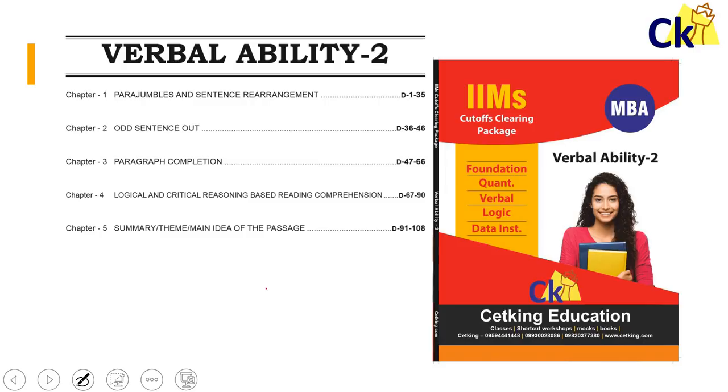Verbal 2. Now this is a 10 mark paper. We have para jumble, sentence arrangement, odd sentence out, para completion, critical reasoning, and main idea of the passage. This is the syllabus which has been coming in the CAT exam for the last 10 years. Apart from that, nothing is coming. You can buy the Moti books, but I have checked all these books. If you buy them, that book contains 200 pages of grammar and vocab, which is not going to come in the CAT exam. So why waste my time on them?